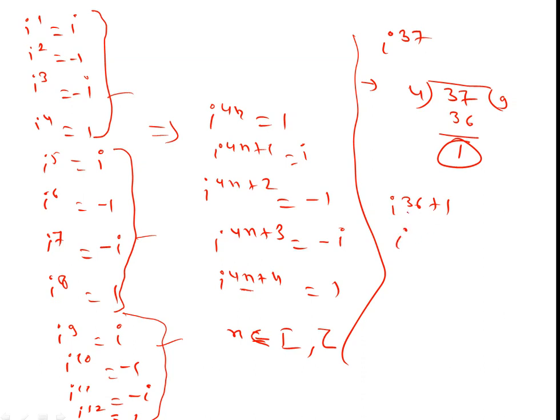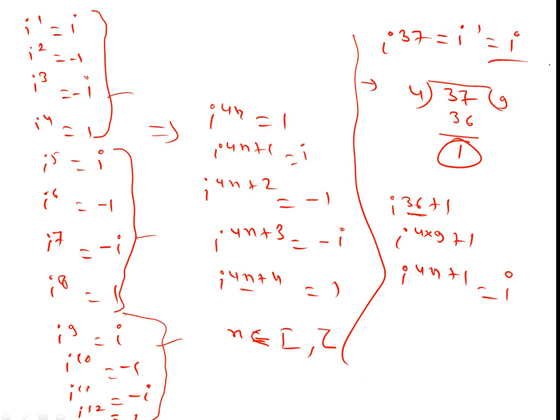36 is like 4n, 4 into 9, plus 1. It is similar to 4n plus 1, which is iota. So we can directly write it as iota to the power 1 is iota. That's the final answer.